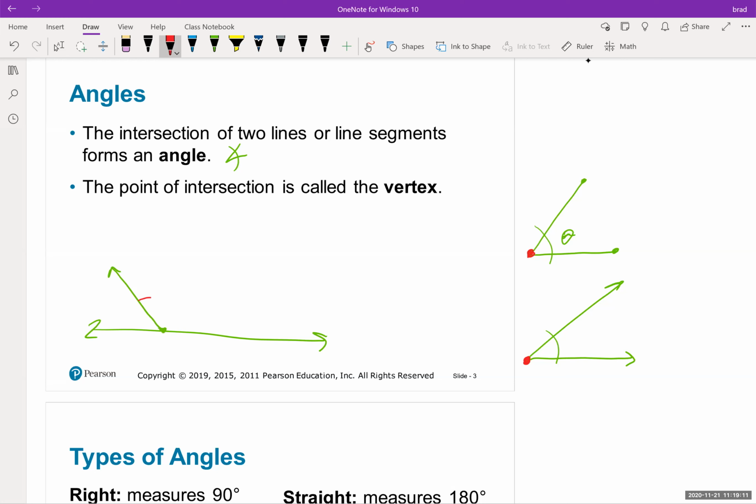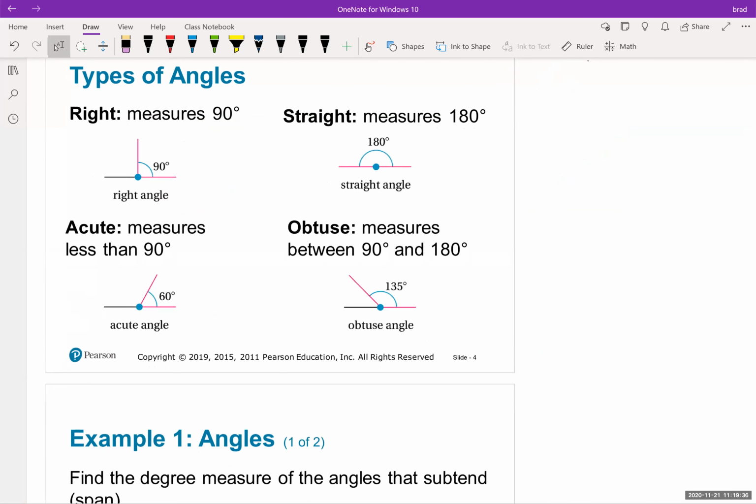Now from here to here is some angle, but also from here to here is another angle, and from here to here is an angle. So there's a lot of ways you can think about it. Let's call this theta 1, this theta 2, and this theta 3. It just depends on what they're asking for in that particular problem. But all of those are technically angles. You just have to figure out which one they're looking for. Okay, so we have types of angles.